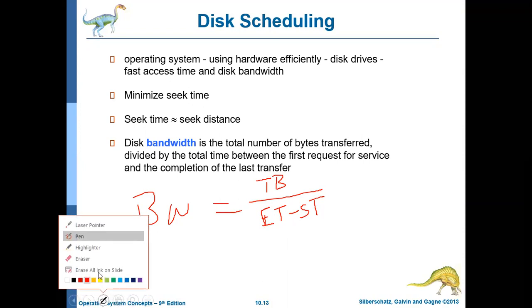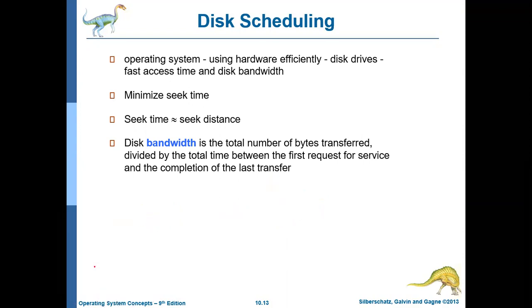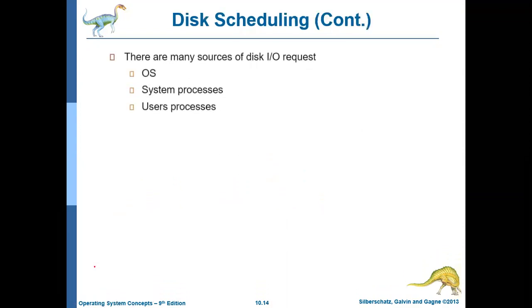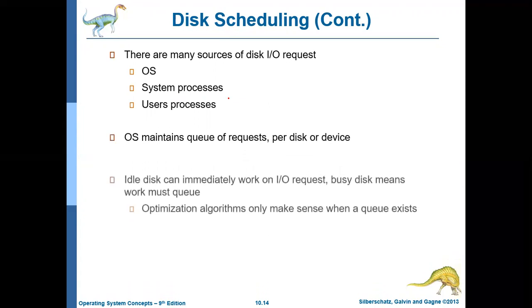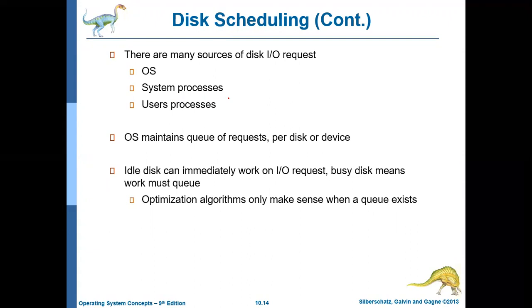The request to access the hard disk drive may come from the operating system, or from any of the system processes, or from the user processes. If the disk is immediately available, the process which wants to access the disk can access it straight away.